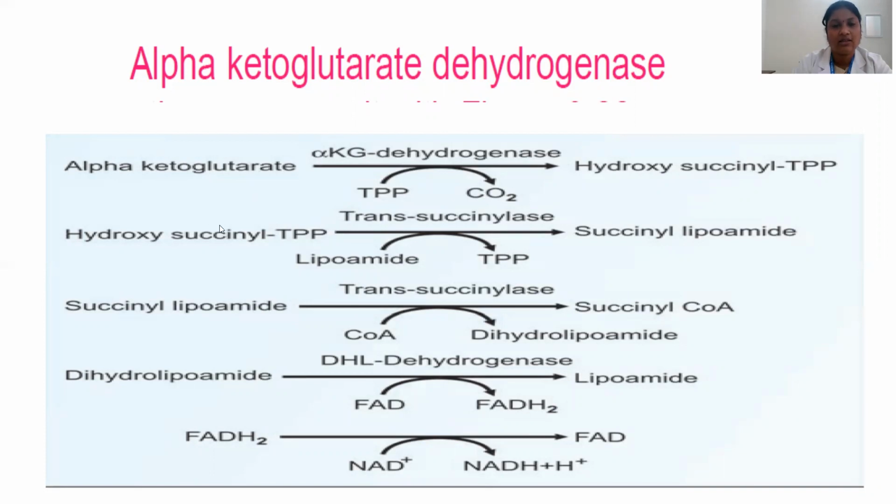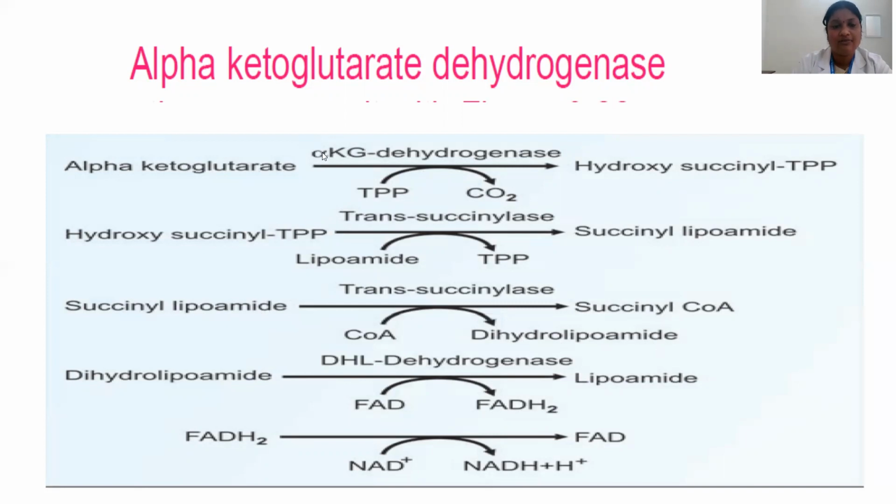This hydroxysuccinyl thiamine pyrophosphate undergoes succinylation with the help of the enzyme trans-succinylase, and lipoate acts as a cofactor here to form succinyl lipoate. This succinyl lipoate again undergoes a trans-succinylation reaction to form succinyl coenzyme A. Another coenzyme A is added to succinyl lipoate, and it results in formation of dihydrolipoate. This dihydrolipoate undergoes a dehydrogenation reaction to form lipoate, and in this reaction FADH2 is formed. This FADH2 is converted to FAD and results in formation of NADH.